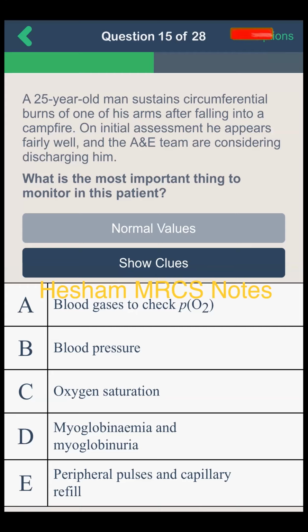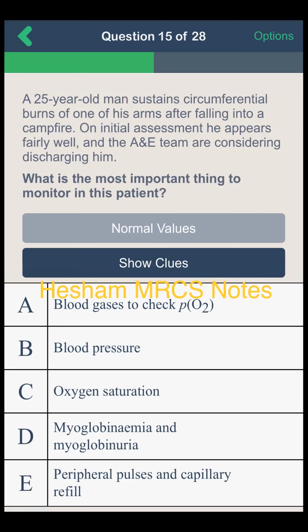Well, he's quite good. Okay, circumferential burn, compartment syndrome, D. Myoglobinemia and myoglobinuria. But myoglobinuria and myoglobinemia are also monitored in all types of burn. Why did he mention the circumferential burn in the arm?